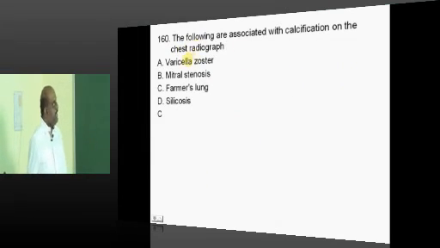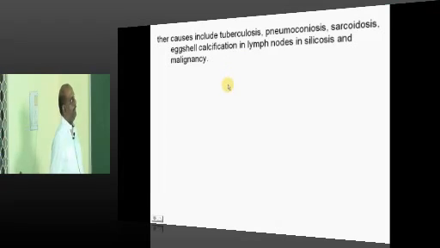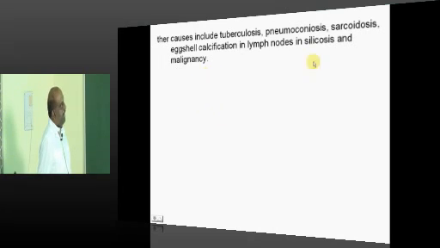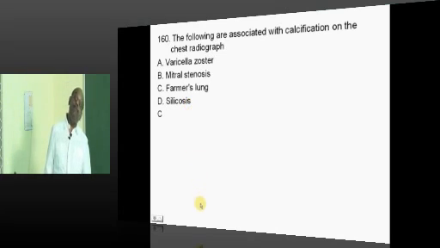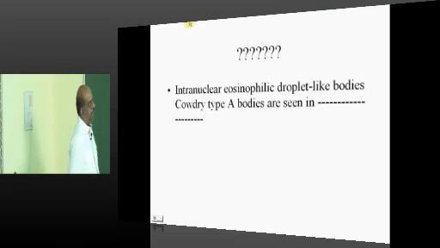If there is a calcification on the chest radiograph, what is the condition that comes to your mind? Typically in TB, pneumoconiosis, sarcoidosis, you will find the presence of calcification, but in silicosis what you have is eggshell calcification of the lymph node. That's what we need to appreciate.